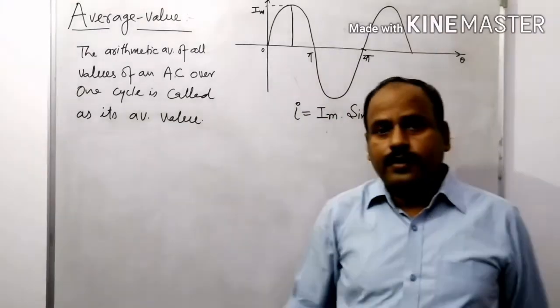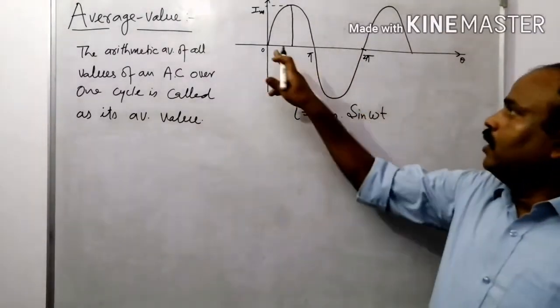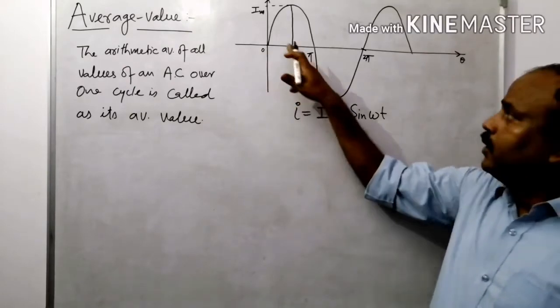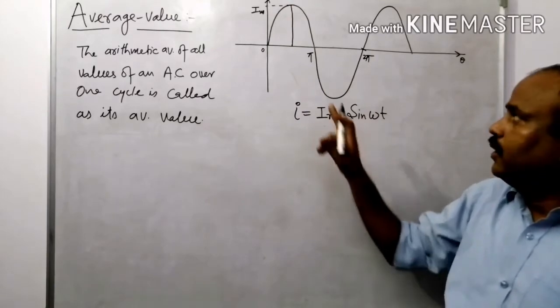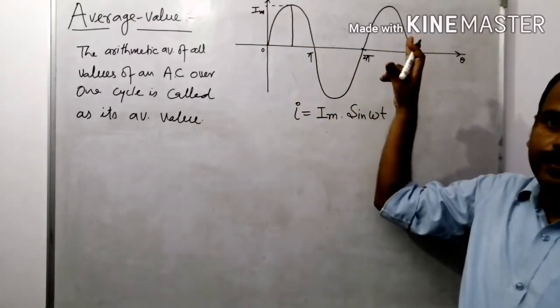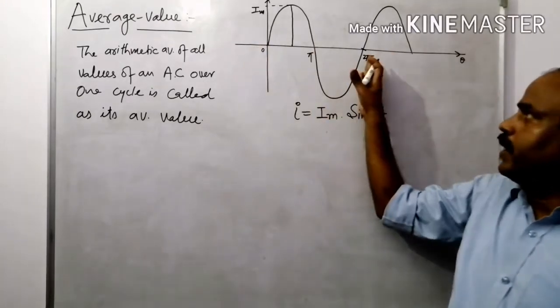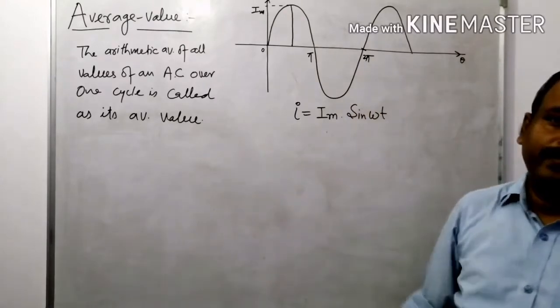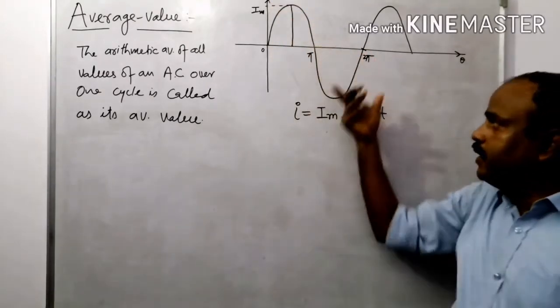Is it clear? Listen very carefully. From 0 to pi, this waveform is in the positive half region. From pi to 2 pi, it is in the negative region, right? That's why the average value from 0 to 2 pi is 0, because here it is in the positive region and here it is in the negative region.